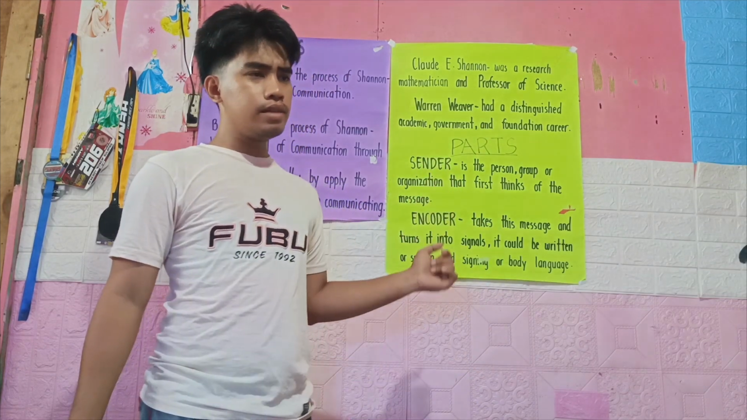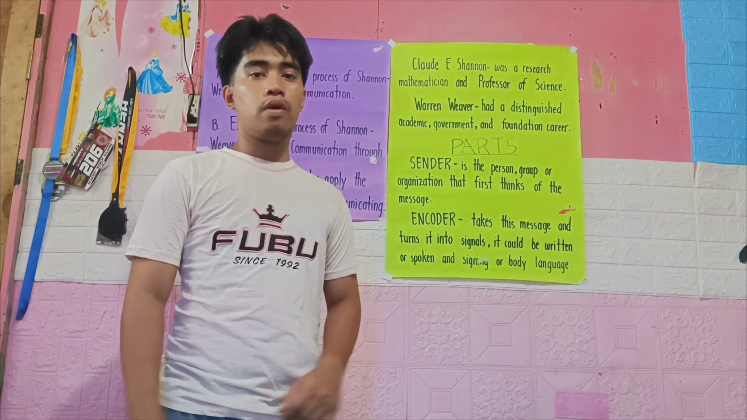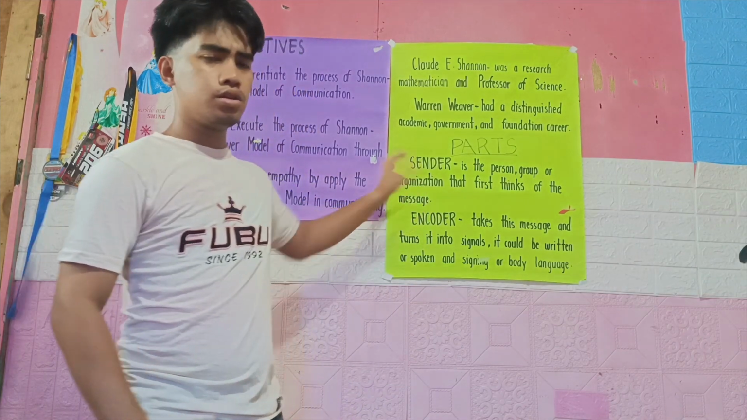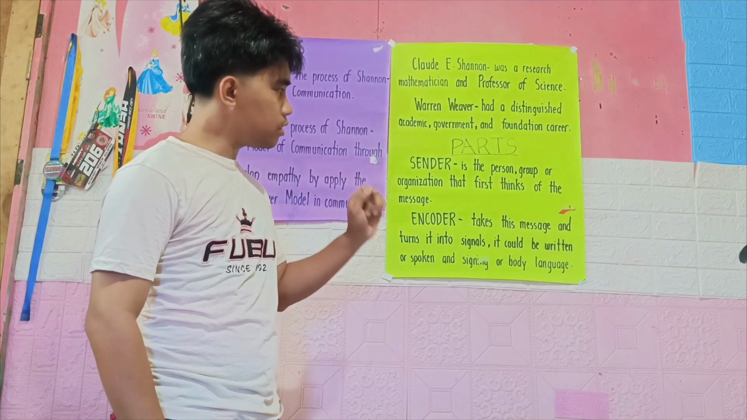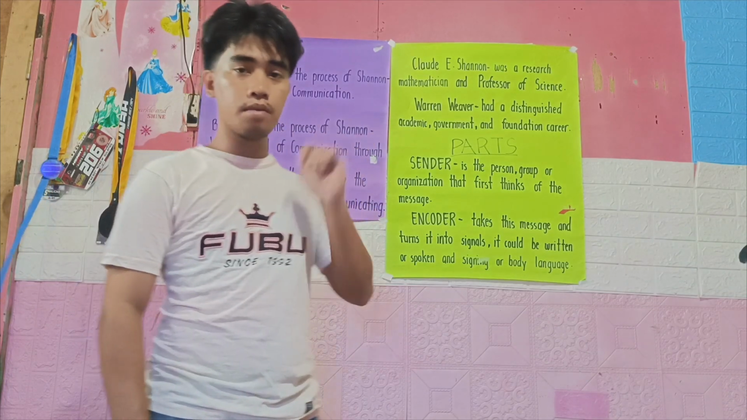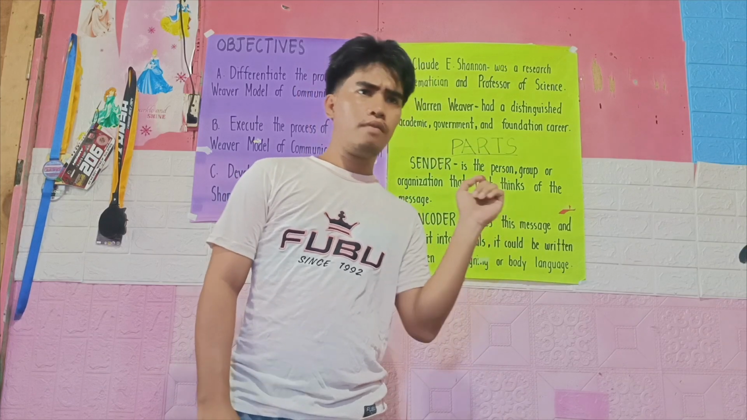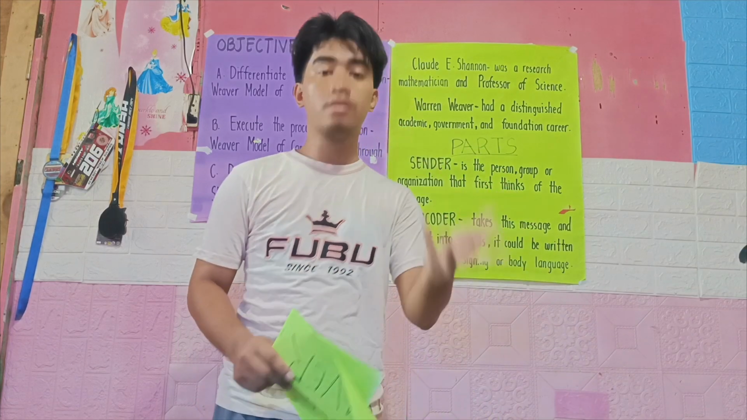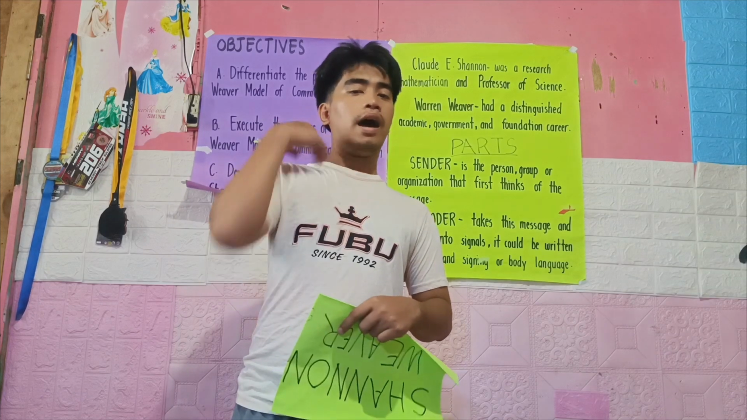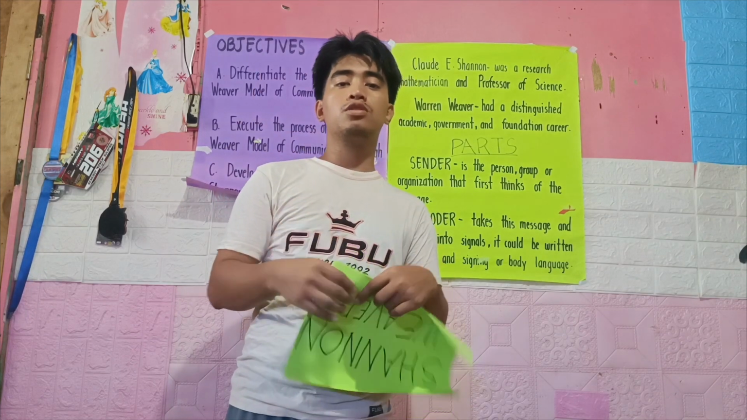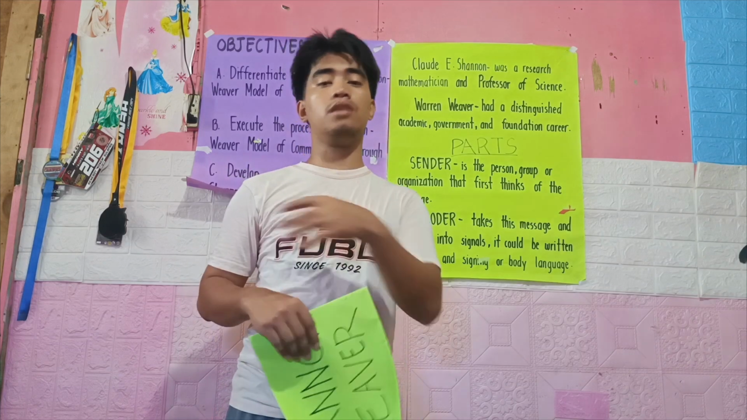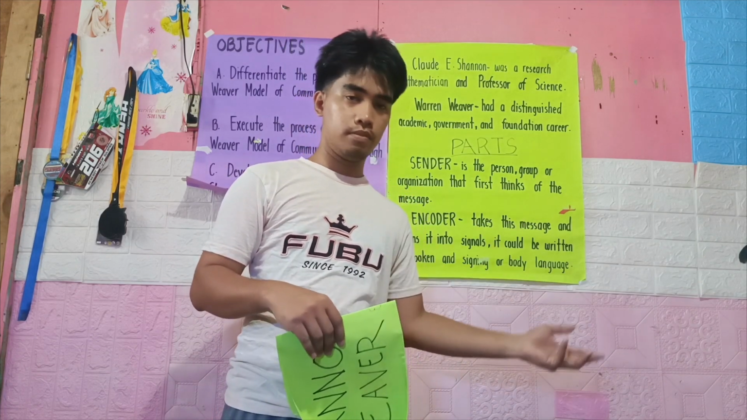So let's discuss the parts of the Shannon-Weaver model of communication. First is the sender. The sender is the person, group, or organization that first thinks the message. From the word itself, the one who sends a message. Say for example, I am the sender, and I am sending this message towards you, and you are our receiver, and the receiver will be discussed later on in our discussion.